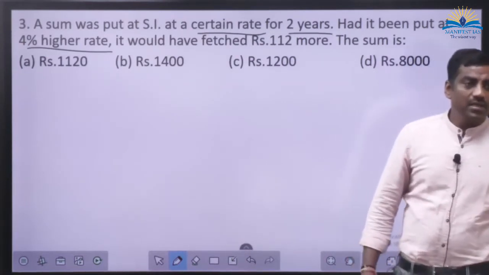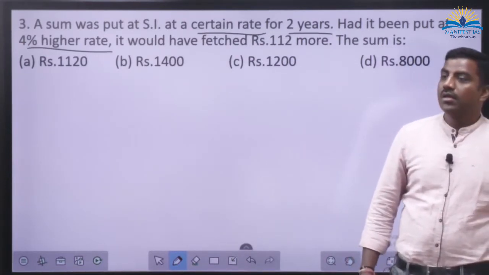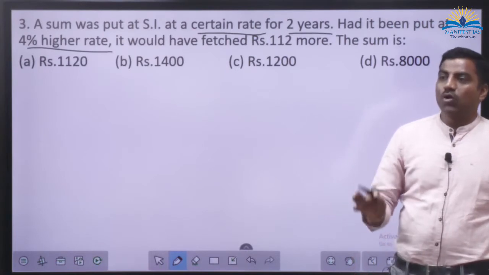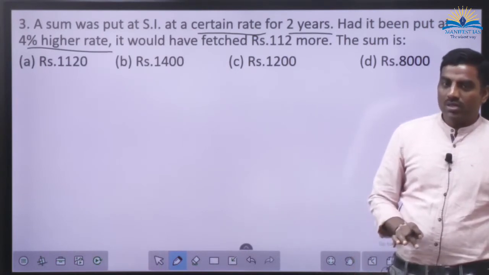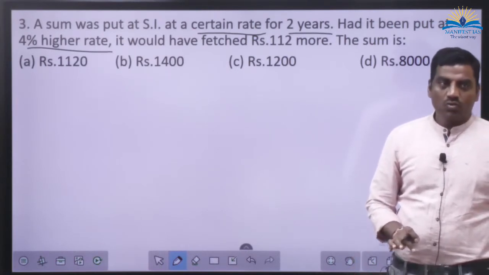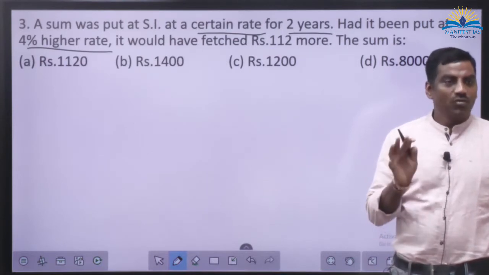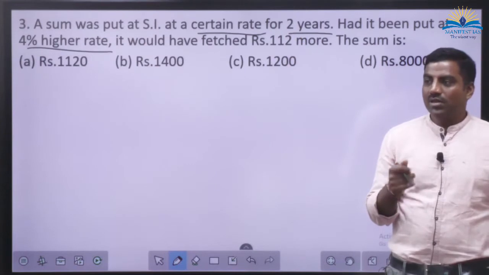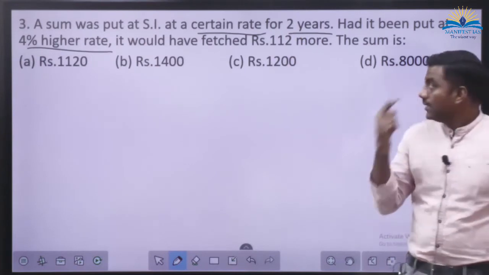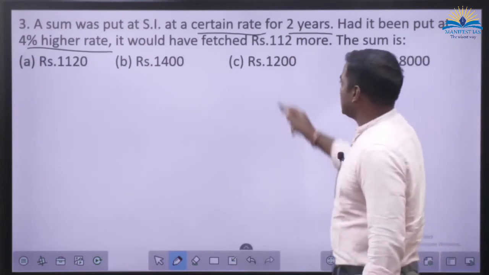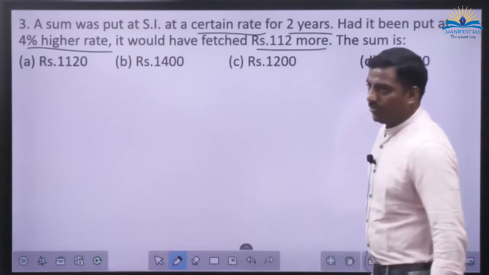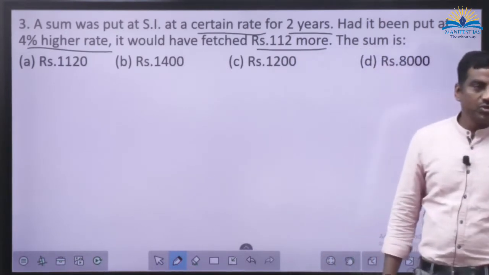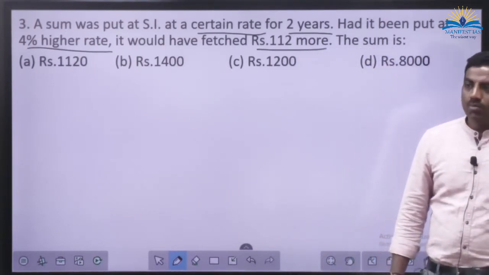Do we know the rate of interest now? They are giving two cases. One with normal interest rate, one with higher interest rate. So higher interest rate is what? 4% extra, correct? It would have fetched rupees 112 more.